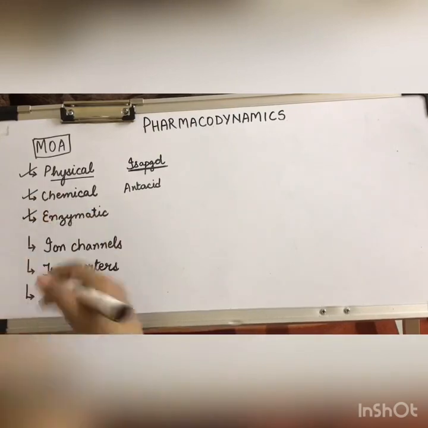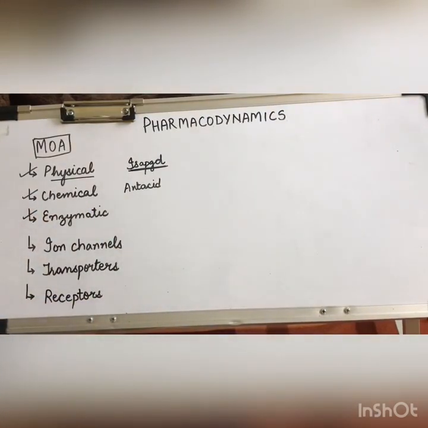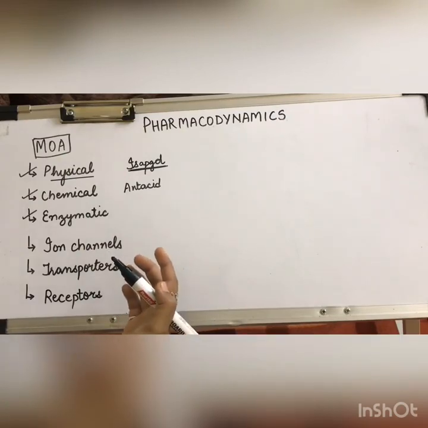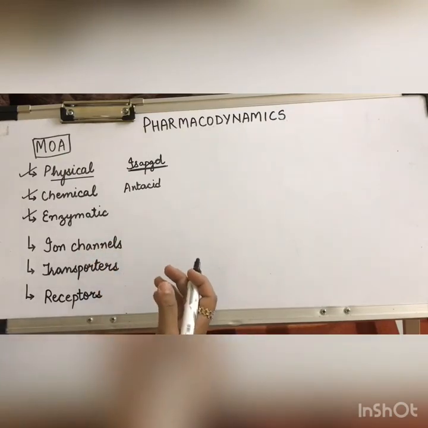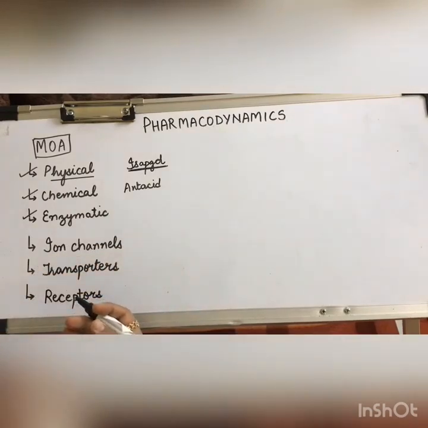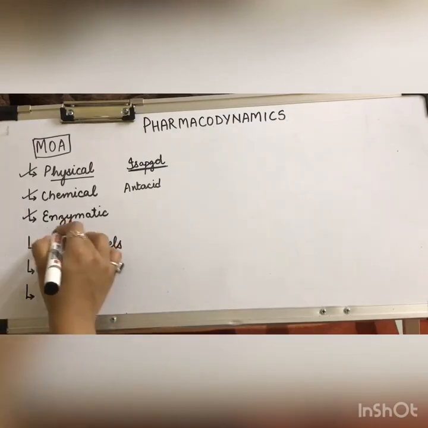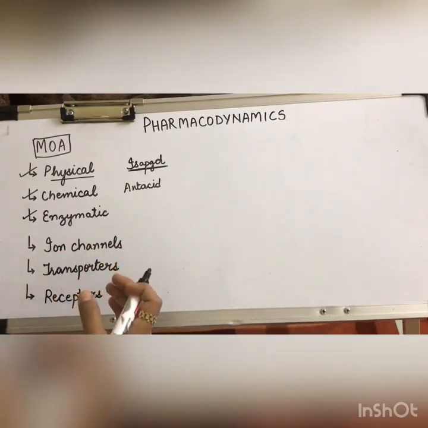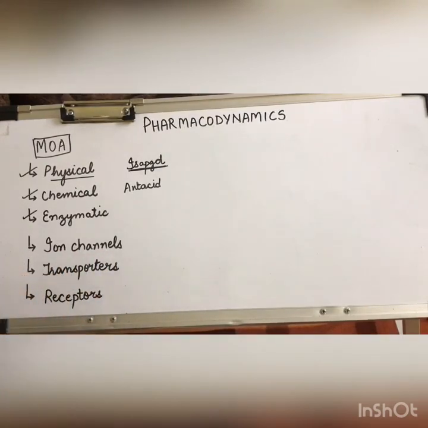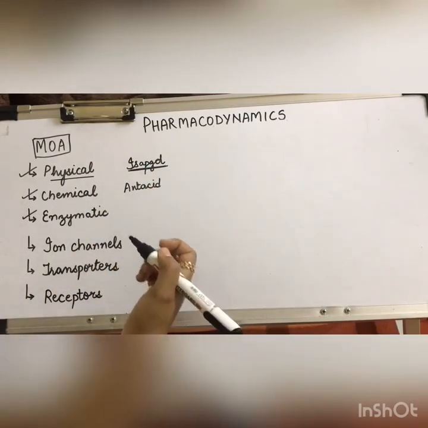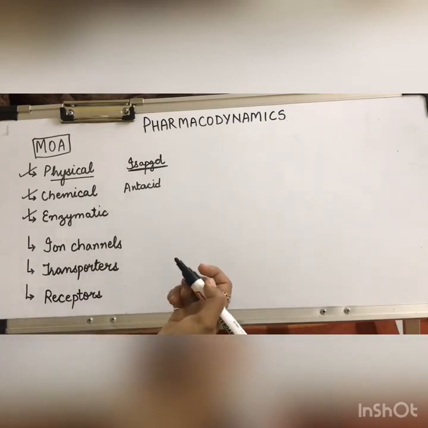Enzymes. Now, certain drugs have enzymatic mechanisms of action. Enzymes are basically proteins, but they are the prime target of drugs because most of the biological reactions going on inside our body are carried out by enzymes. Enzymes have catalytic action and they are responsible for most of the biological reactions inside our body. They can either stimulate or inhibit the rate of enzymatic reactions.